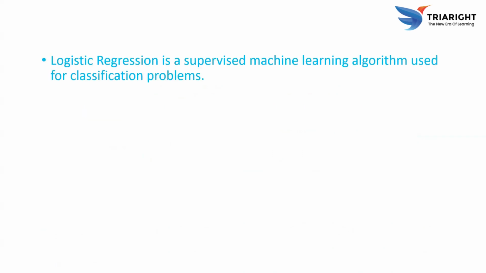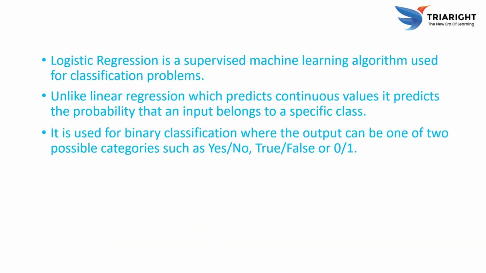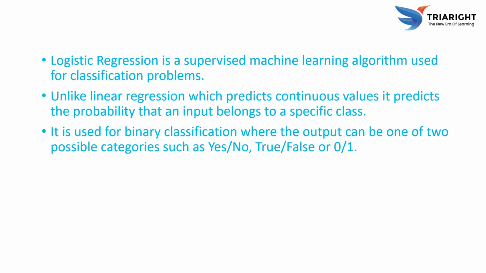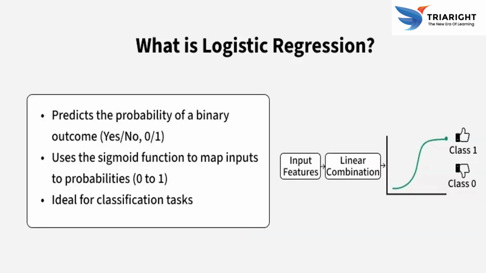So logistic regression is a supervised machine learning algorithm used for classification problems. This is a key point. Unlike linear regression, which predicts a continuous value, it predicts the probability that an input belongs to a specific class. It is used for binary classification where the output can be one of two possible categories such as yes, no, spam, not spam, true or false, or zero and one. It uses a sigmoid function to convert the input into a probability value between 0 and 1.